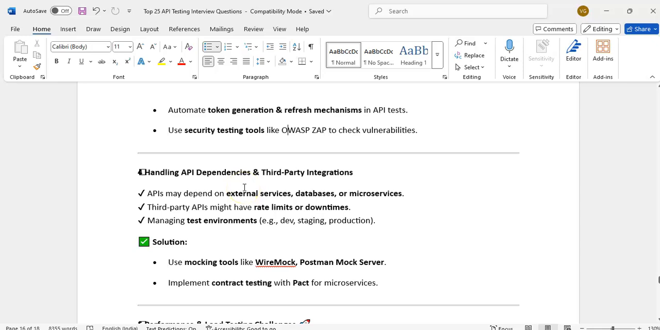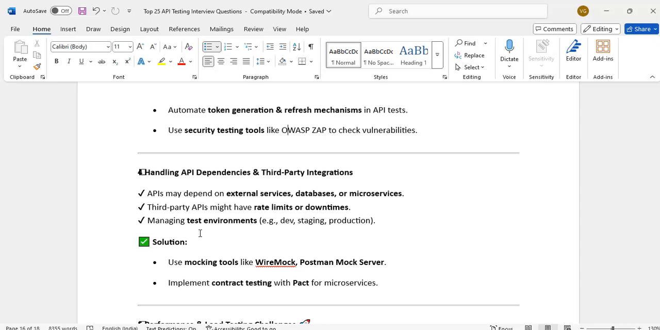Handling API dependencies, third-party integration. APIs may depend on external services, databases, microservices. Third-party APIs have limits and downtimes. If suppose our API depends on a third-party API, and suppose the third-party API is down, we will get challenges. Suppose regularly the third-party APIs are going down, our test execution will be blocked. That is also challenging.